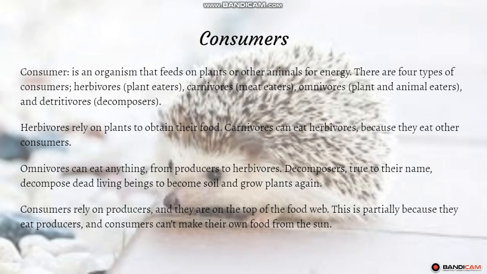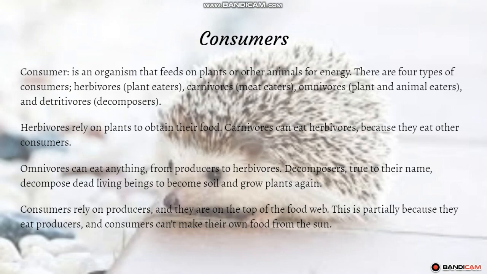Consumers. A consumer is an organism that feeds on plants and other animals for energy. There are 4 types of consumers: herbivores, which are plant eaters; carnivores, which are meat eaters; omnivores, which are plant and animal eaters; and detritivores, which are decomposers. Herbivores rely on plants to obtain their food. Carnivores can eat herbivores because they eat other consumers. Omnivores can eat anything from producers to herbivores to carnivores.